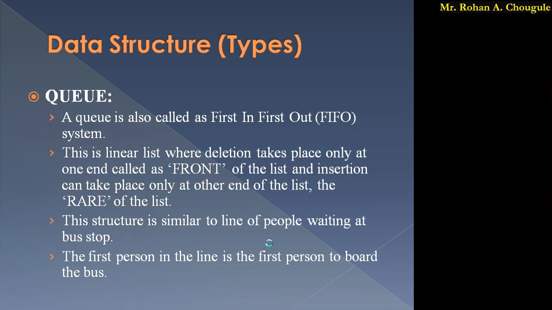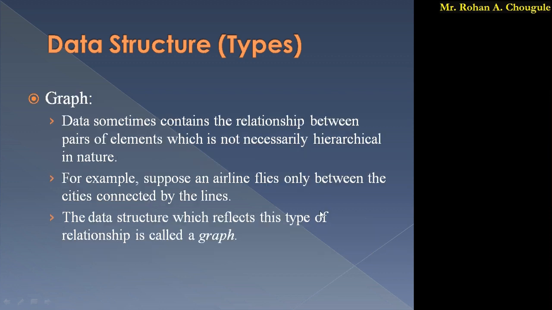Then we have seen the queue, where insertion is carried out from the rear end and deletion is carried out from the front end. And a queue is also called first in first out. The example we have seen is the queue for the bus. Again, the last type we have seen is the graph.